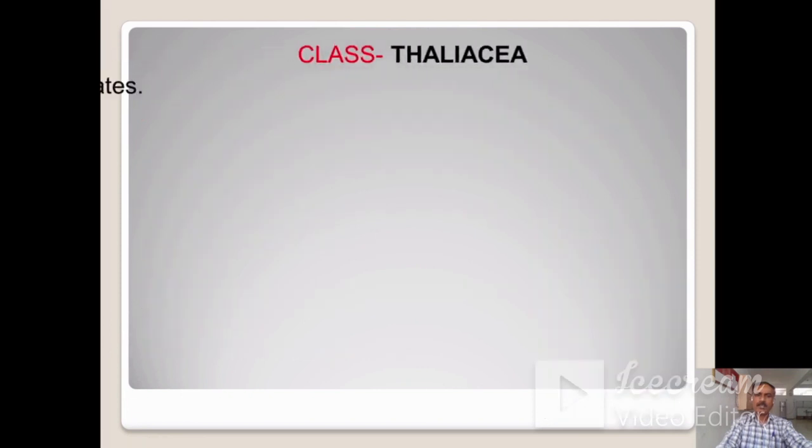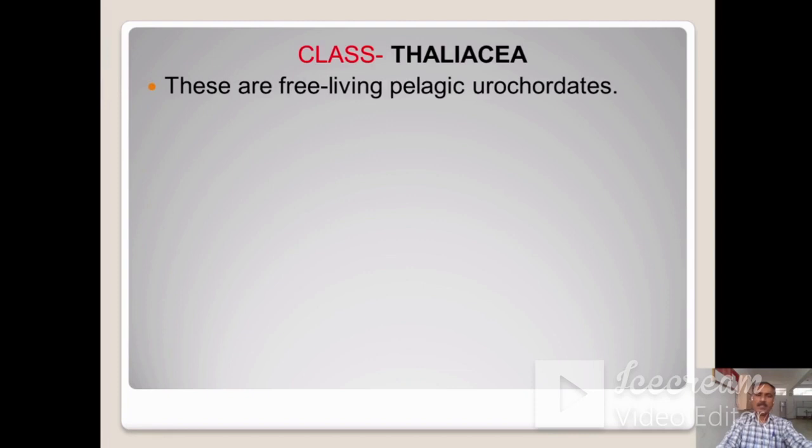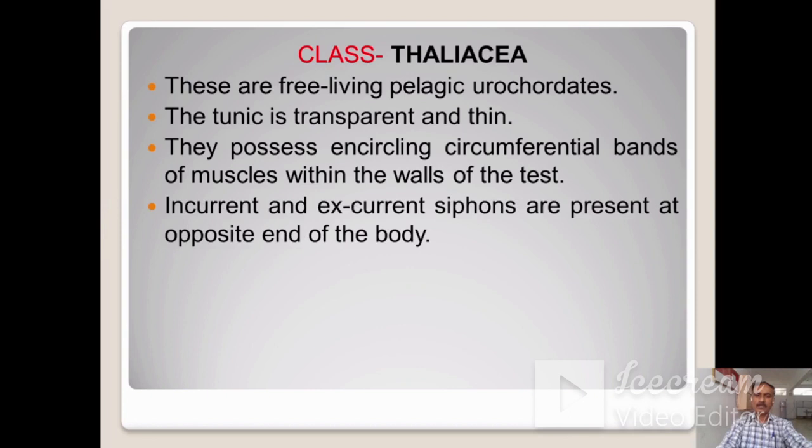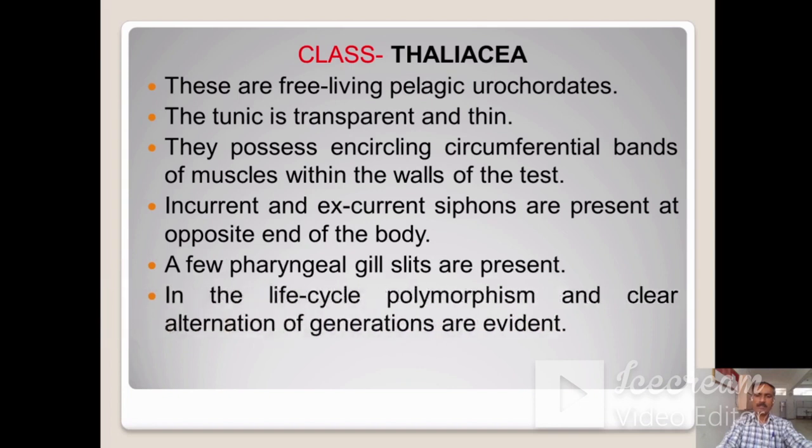This is the next class, that is Thaliacea. These are free-living pelagic urochordates. The tunic is transparent and thin. They possess encircling circumferential bands of muscles within the walls of the test. Incurrent and excurrent siphons are present at opposite ends of the body. A few pharyngeal gill slits are present. In the life cycle, polymorphism and clear alternation of generations are evident. These are the examples: Salpa and Doliolum.